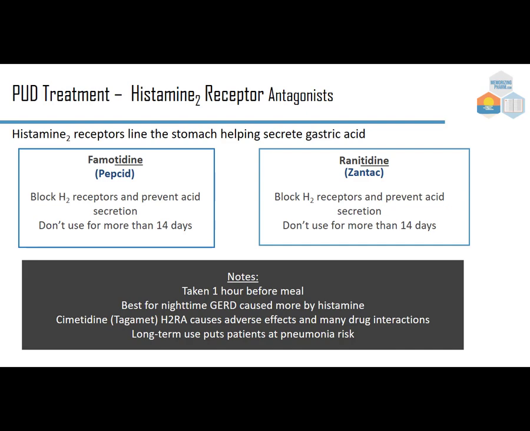Peptic ulcer disease treatment: histamine 2 receptor antagonists. Well, histamine 2 receptors line the stomach, helping secrete gastric acid. And the 2 antagonists we'll talk about are famotidine, brand Pepcid, and ranitidine, brand Zantac. And you'll notice that their endings are the same. That's not coincidental. After a certain year, we started keeping the endings the same for the same chemical entities.